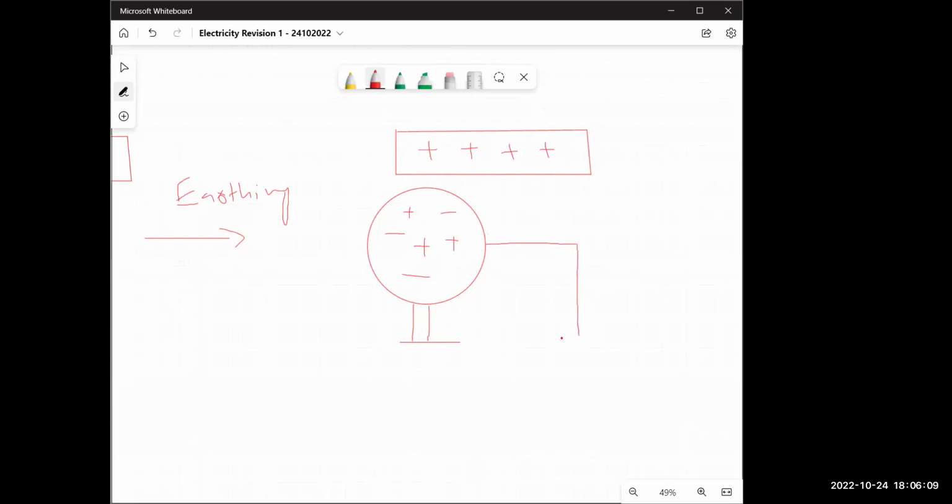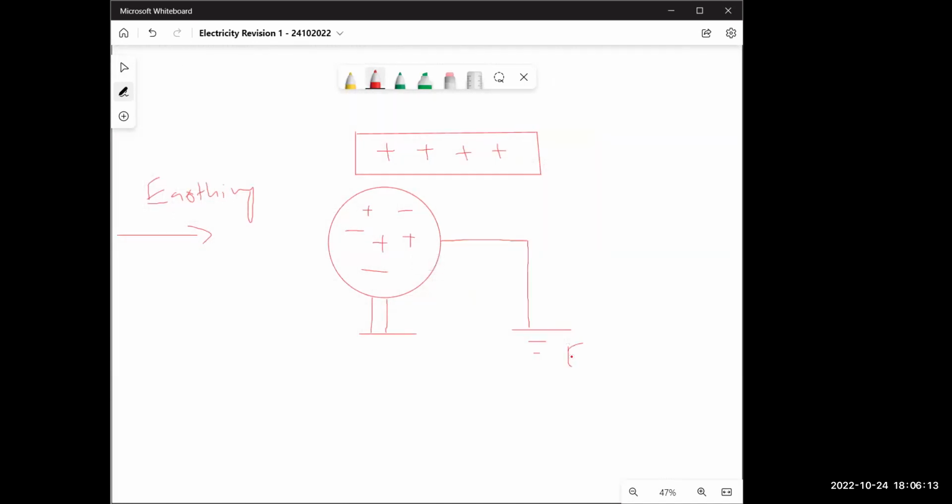Now let's call this the earth, a conducting material. If I connect it with the earth, we use, let's say, a wire. You can also use your finger if you want, but you must be connected to the earth. Your feet must be touching the ground.